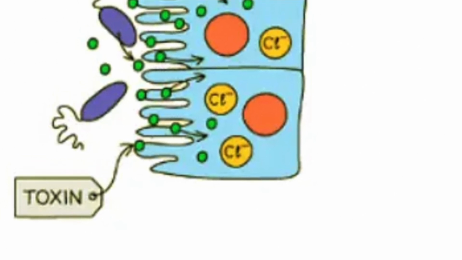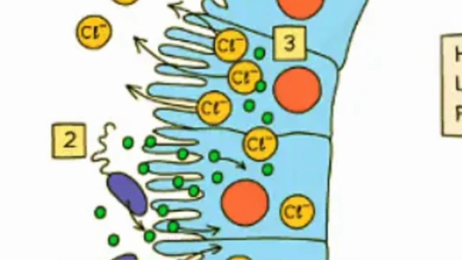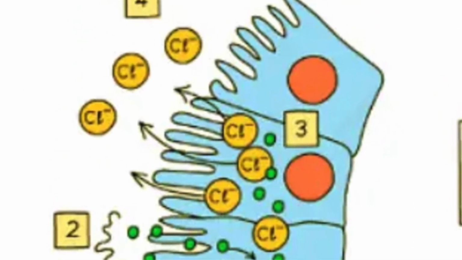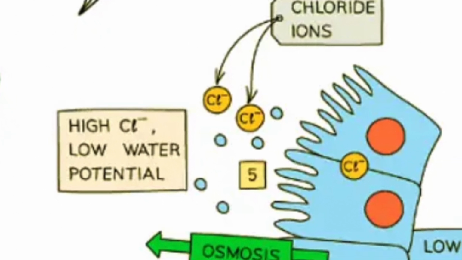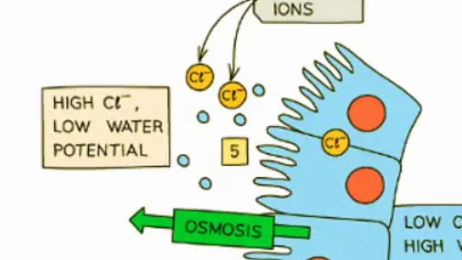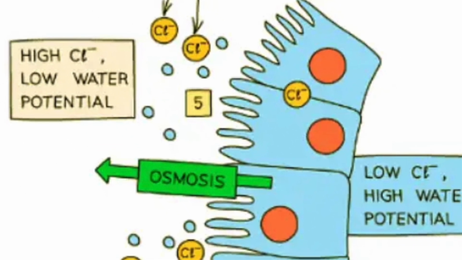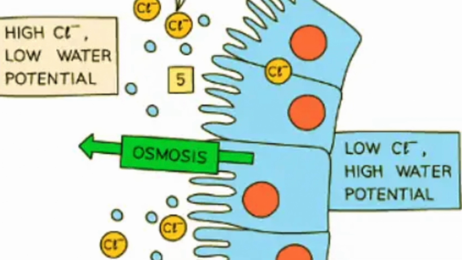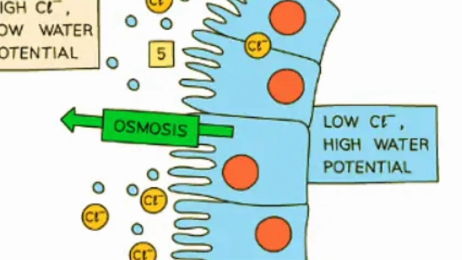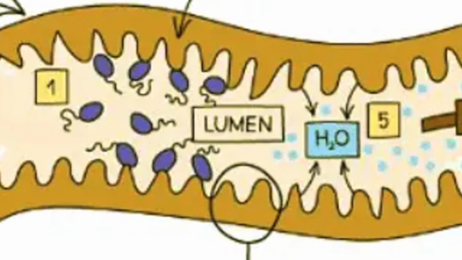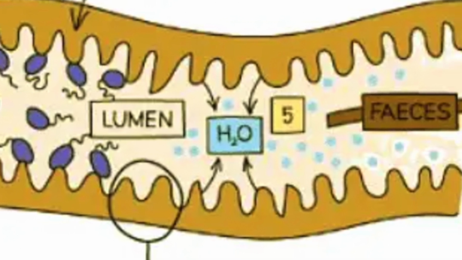They release toxins that stimulate the cells in the blood to secrete chloride ions into the lumen of the small intestine. This causes the water potential of the lumen to decrease because the concentration of ions has increased. As water moves into the small intestine by osmosis from the cells in the blood where the water potential is higher into the lumen, it causes a lot of water to fill up the canal, but blood contains too little chloride ions and water.